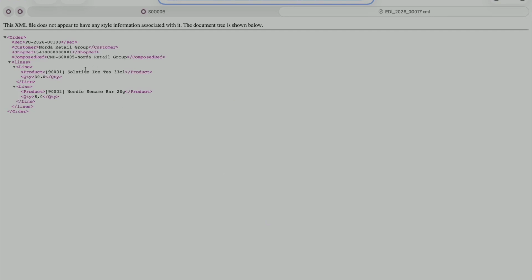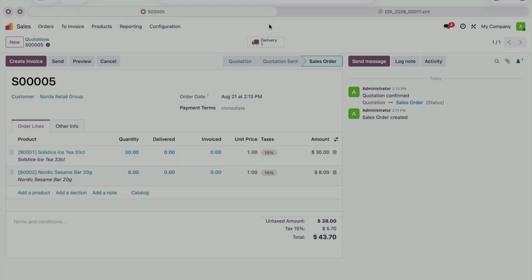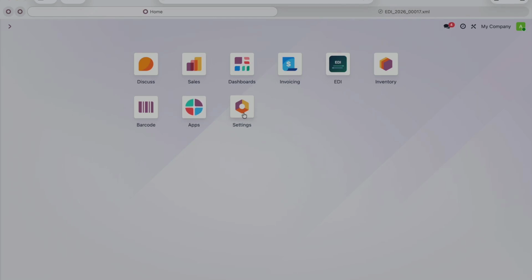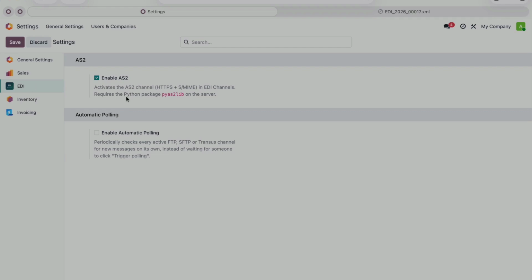One last quick look at the settings here. You can see the module has its own settings menu, and here you can enable or disable the ASTU setting. And automatic polling, either every 5 minutes, every day, or every hour. So that's really how you turn on the cron that fetches files from all the channels to process them.